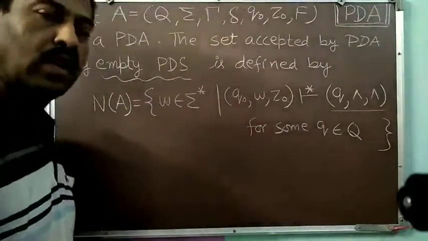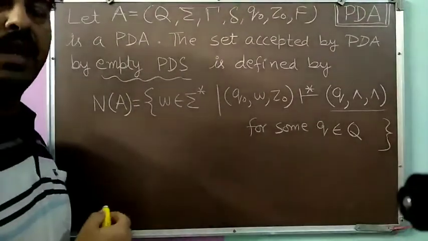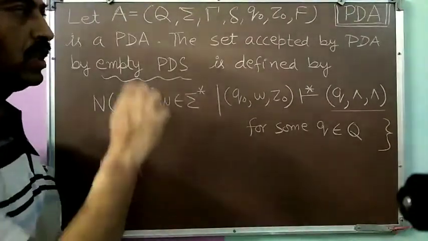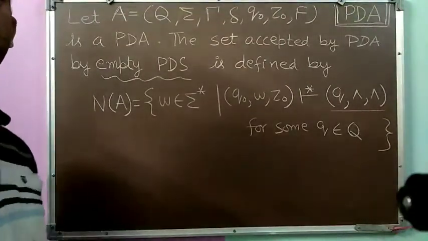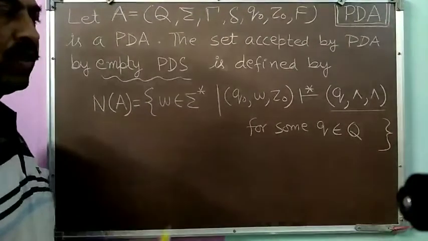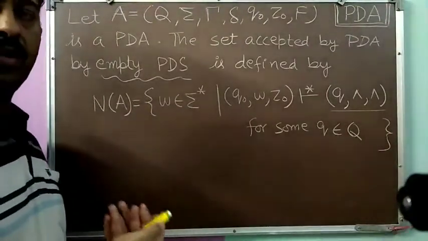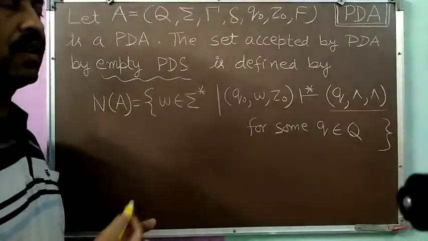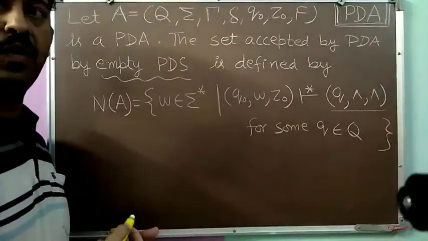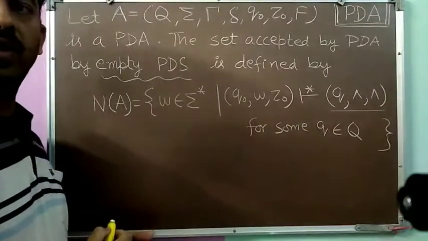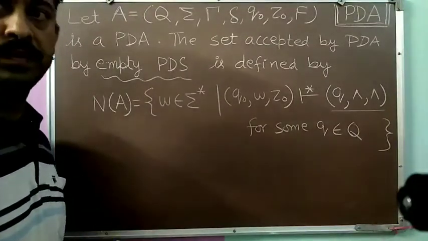This will be the language accepted by the PDA through the empty store. So these are two criteria of success for words over the PDA. We can define in this manner two languages for every pushdown automaton, one which is successful through the final states, another which is successful through the empty store.